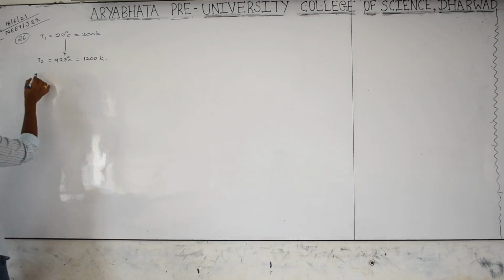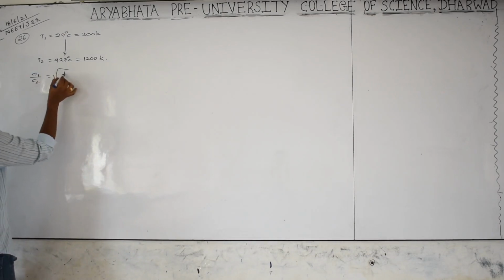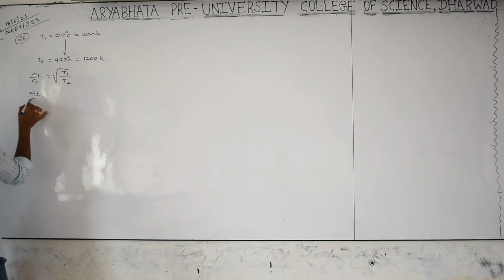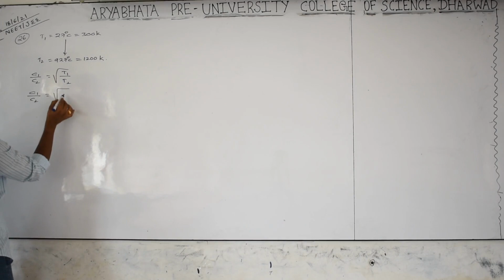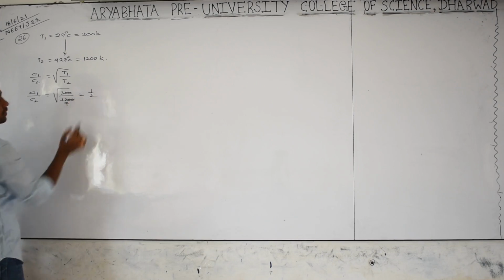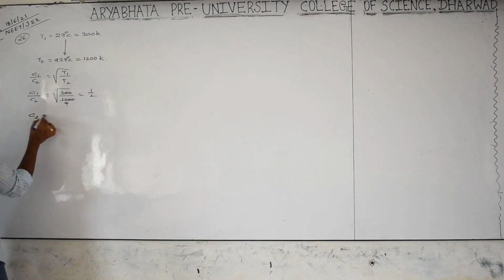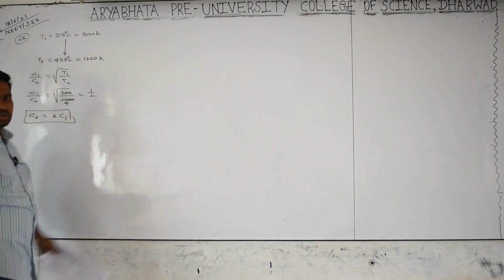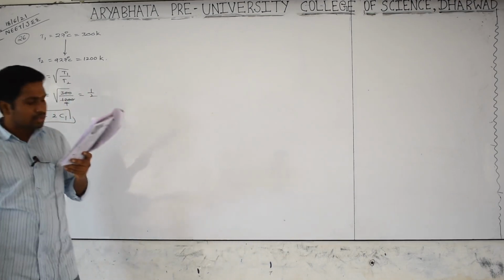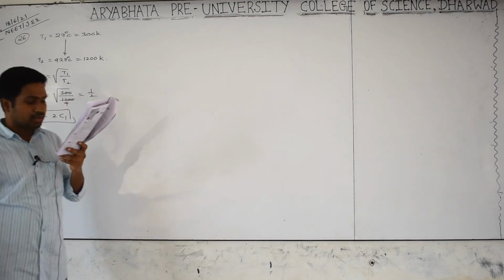You can take C1 by C2 equals the square root of T1 by T2. So C1 by C2 equals the square root of 300 by 1200, which is the square root of 1 by 4, which is 1 by 2. So C2 equals 2 times C1. As the temperature is raised like that, the RMS velocity gets doubled.